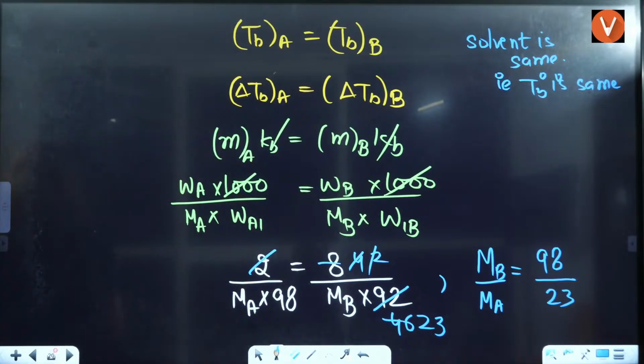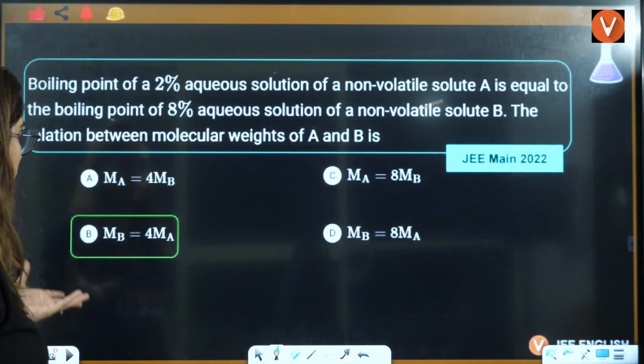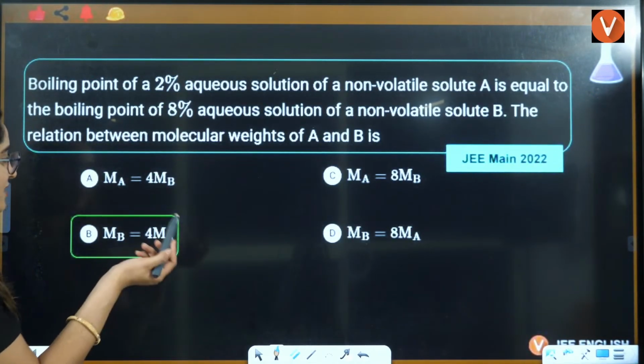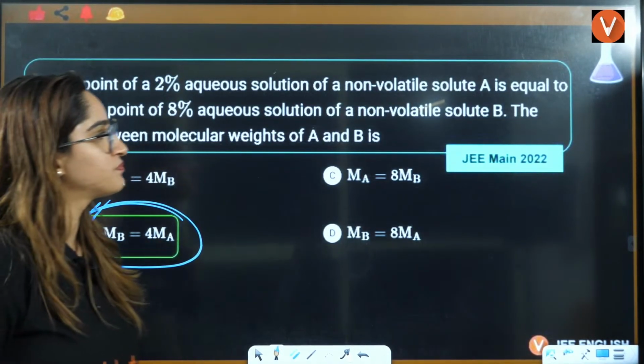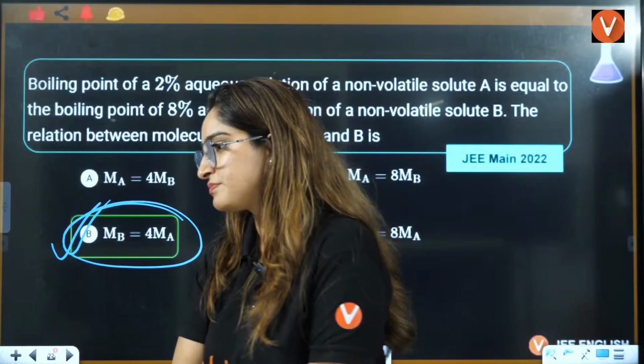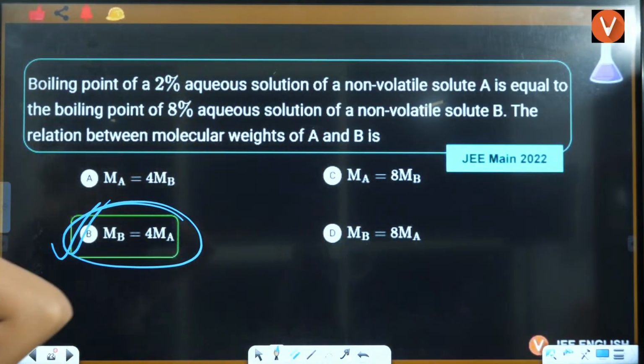Let me see. Yes, 4.2 it is coming out to be. So you can see the exact, nearest value that is matching, that is B, right? Okay. Yes, students, 100 minus 2, 98 of solvent.